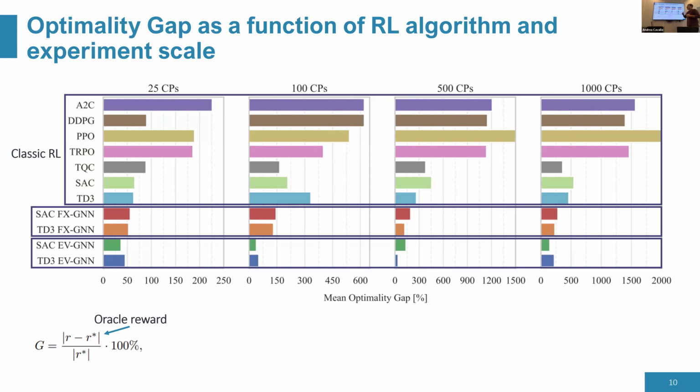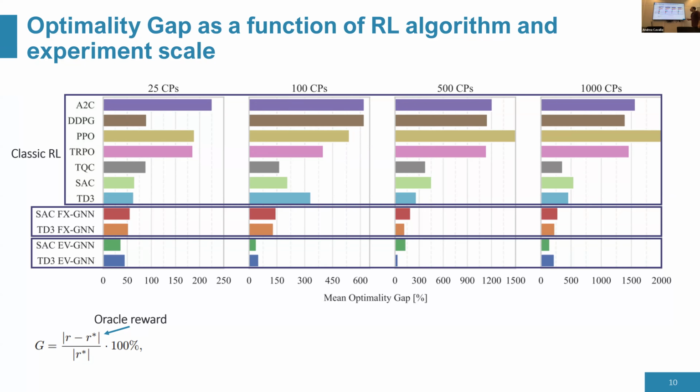So the lower the optimality gap, the better. And we can see that in a very complex case, for the same algorithm like soft actor critic, we can go from more than 500 optimality gap down to 200, which is a very, very big increase if you see.